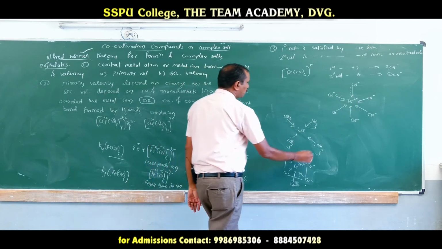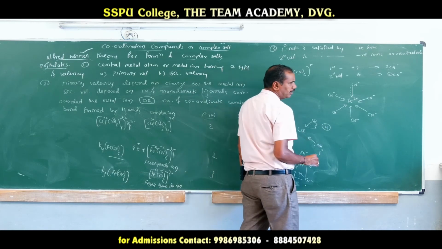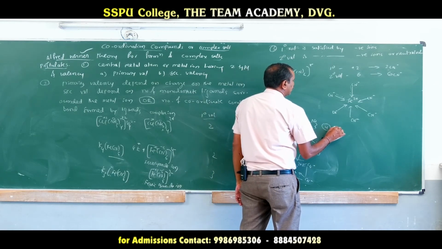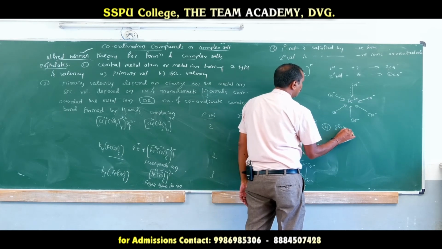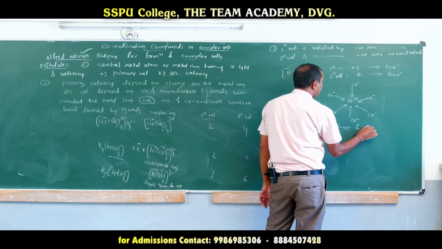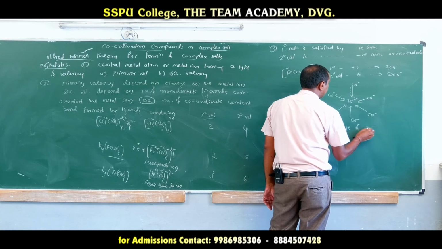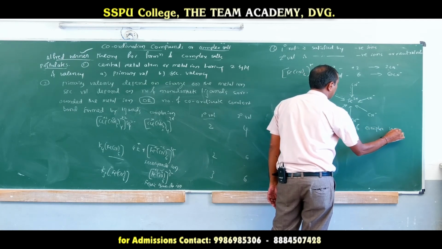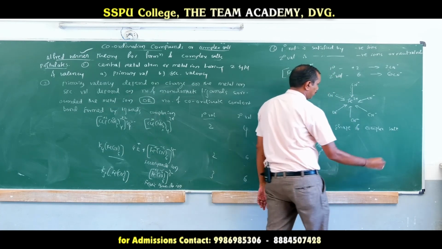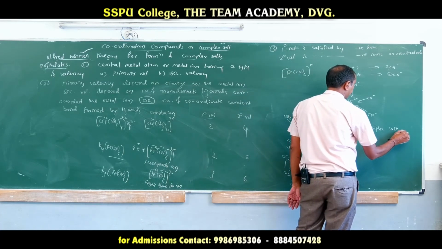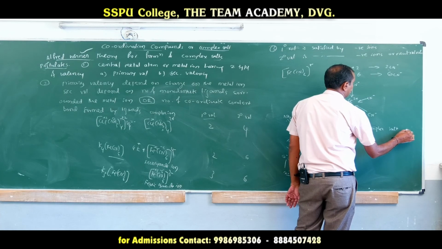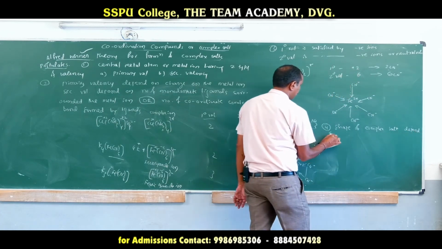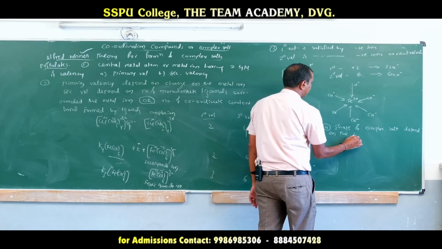Now the last point, that is the shape of the molecule. The geometrical shape of a molecule or complex salt depends on the secondary valency.